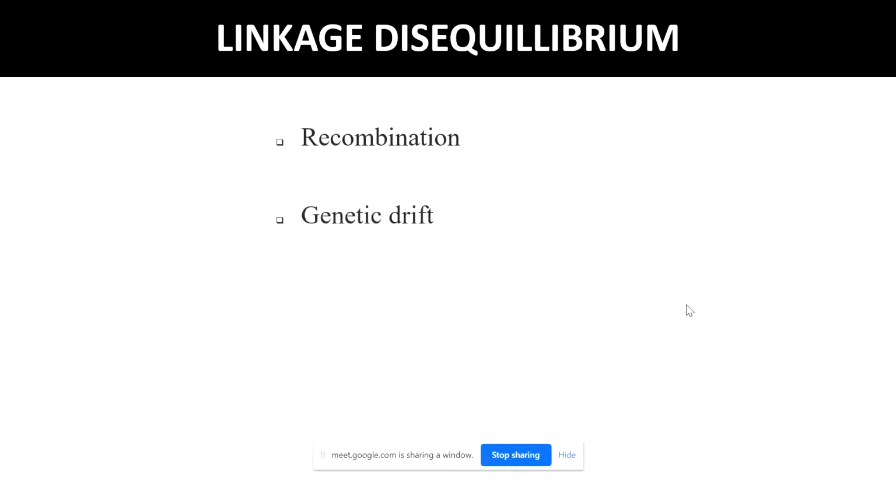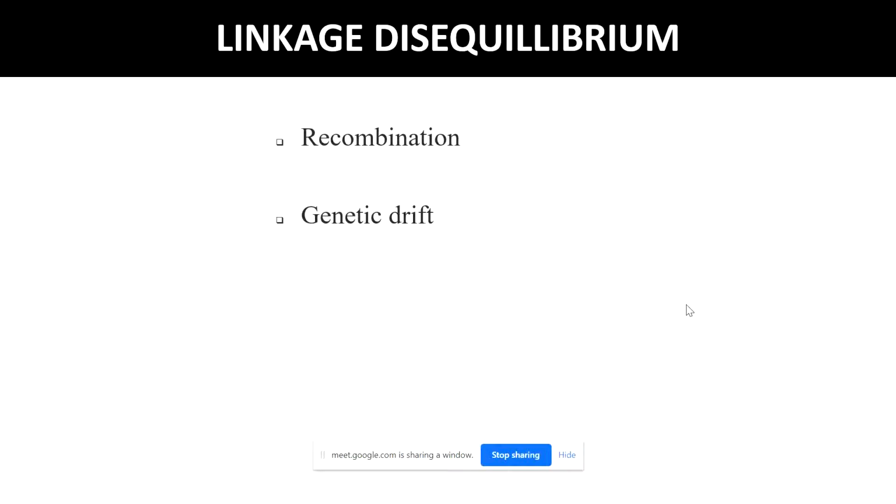The second one is genetic drift. Genetic drift causes changes in allele frequencies due to small population size, which is a very random effect, and the linkage disequilibrium change depends on population size and recombination rate.